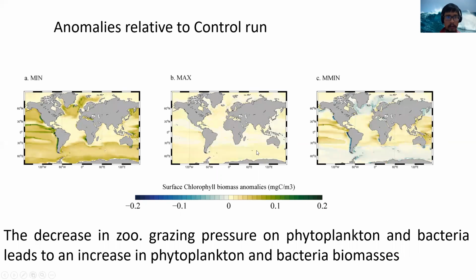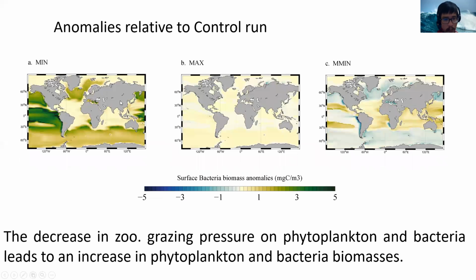And to explain the changes in surface dissolved ion concentration, actually we have to look at the changes in chlorophyll, phytoplankton biomass or bacterial biomass, because when we increase the microzooplankton ion limitation, we decrease microzooplankton biomass, and the decrease in microzooplankton biomass leads to a decrease in zooplankton grazing pressure on phytoplankton and bacteria, and that is going to lead to an increase in phytoplankton and bacterial biomasses, which is shown here on the far left-hand side figure.